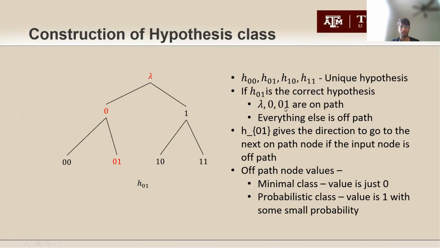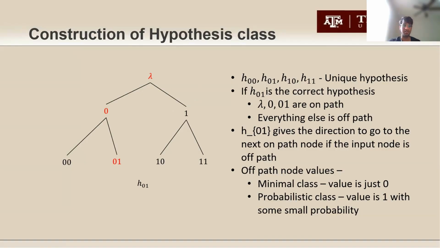All right. So now we look at the construction of one particular hypothesis class. If we look at a similar example as seen in the previous slides, we have a tree of depth 2. Since we have only 4 leaves, we have 4 unique hypotheses, defined as functions h00, h01, h10, and h11. If h01 is the correct hypothesis, lambda, 0, and 01 are on-path nodes and everything else is off-path.